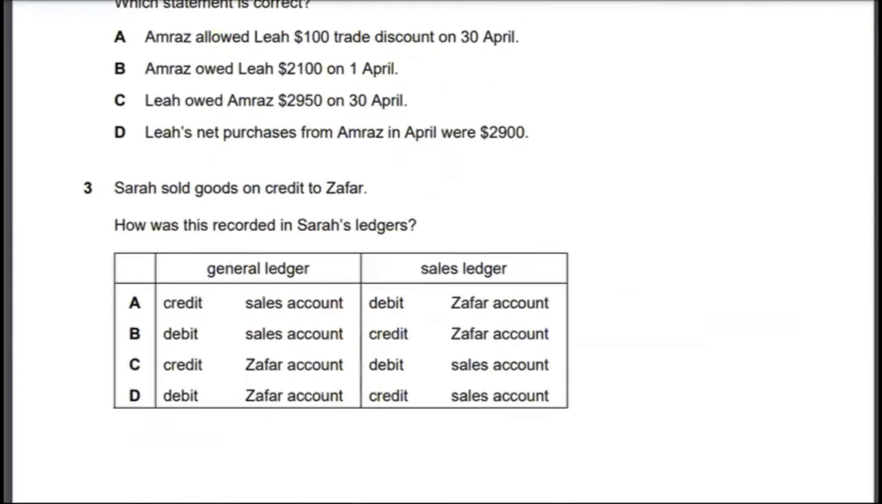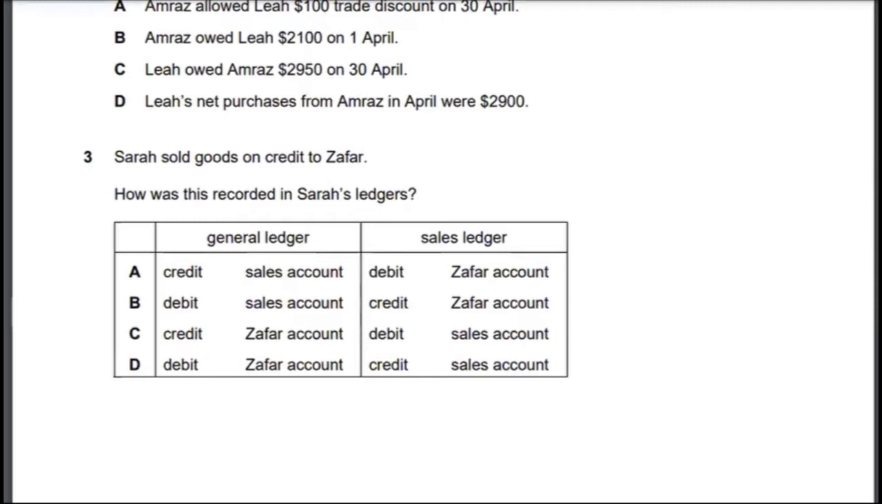All right, so let's look at multiple choice 3. Multiple choice 3 is Sarah sold goods on credit to Zafar. How was this recorded in Sarah's ledger, right? So it's asking from Sarah's ledger perspective. Sarah sold goods on credit to Zafar. Zafar is going to be debit. So it's either this option or this option. So first it would be sales ledger. So it's actually this option. So the correct answer to multiple choice 3 would be option A.